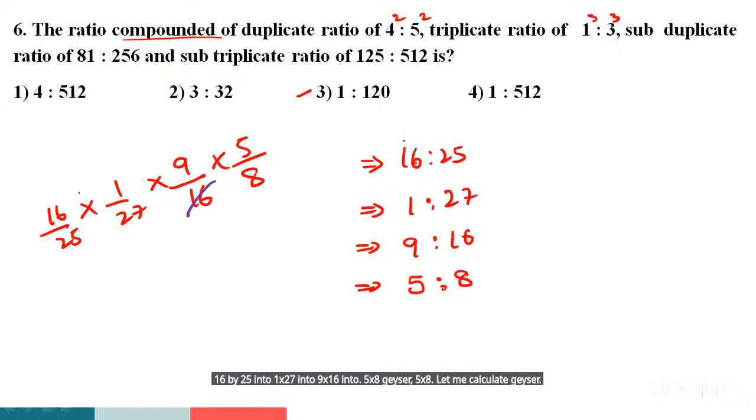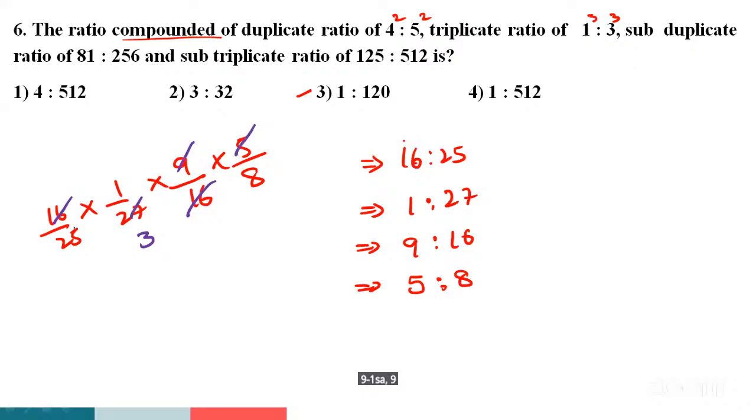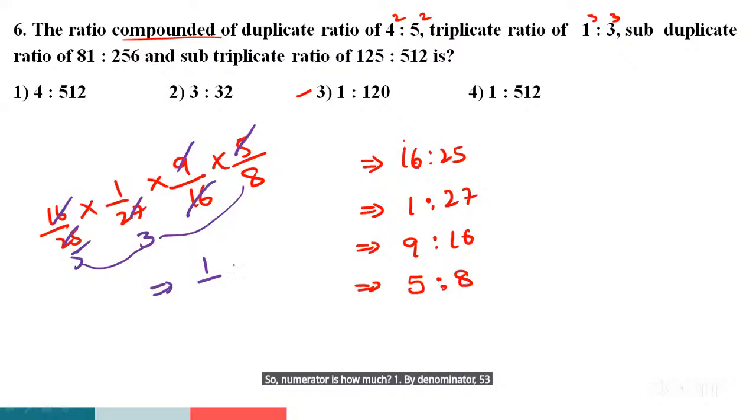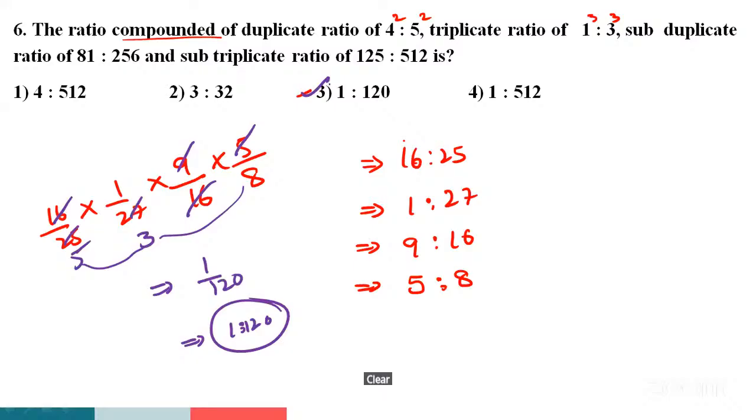Let me calculate, guys, here. So 16 is cancelled. 9 ones are 9, 3 threes are 9, 5 ones are 5, 5 fives are 25. Any cancellation? No cancellation. So numerator is how much? 1. By denominator, 5 threes are 15, 15 eights are 120. Then the answer is 1 is to 120. So which option is the right answer? Option 3 is the right answer, guys. Clear, guys, all of you? Any doubts regarding this problem?